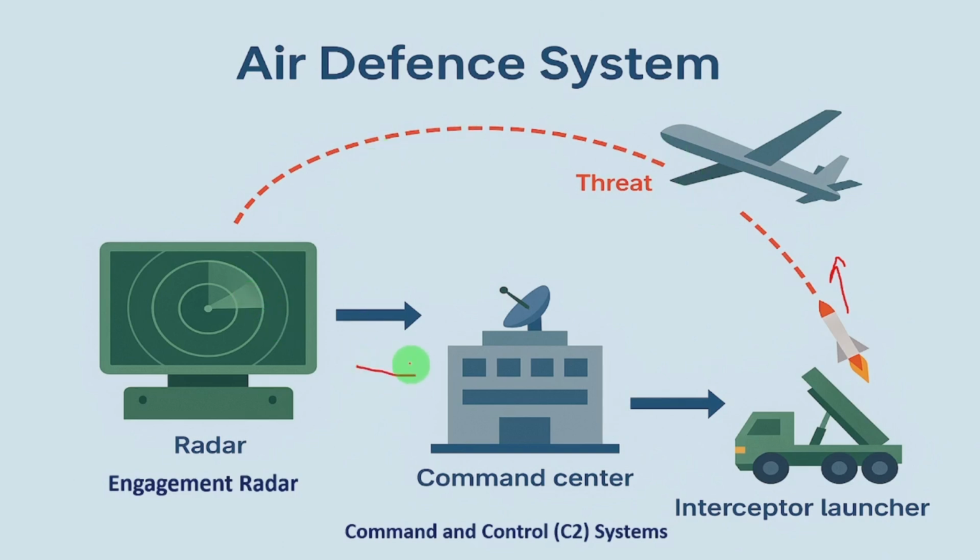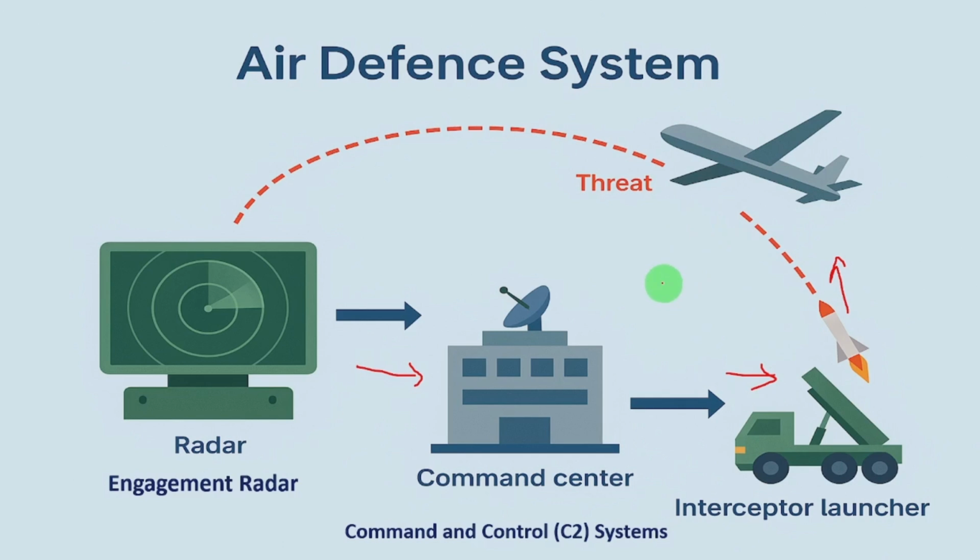If the object is not destroyed, and the target is not reached, then once again this engagement radar will send the signal to the command and control center, where it will again receive all the present information of the object, its trajectory, location, speed, all these things. It will take the information and send it again to the interceptor launcher, which will launch further missiles to destroy the object.